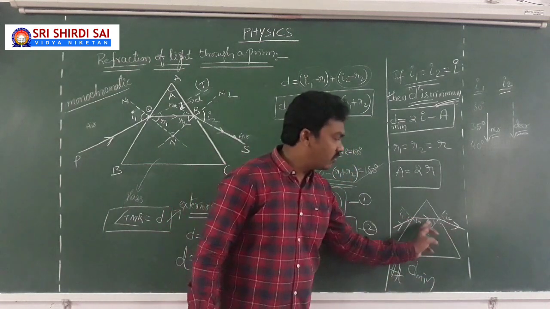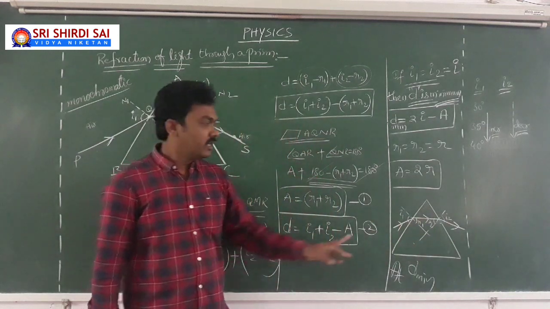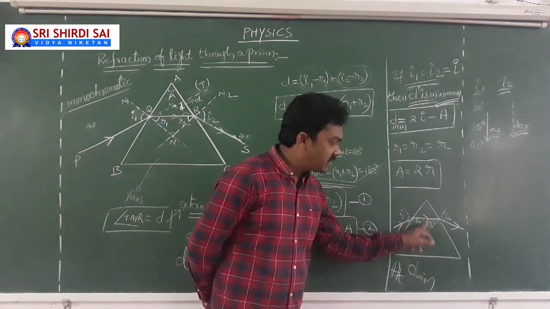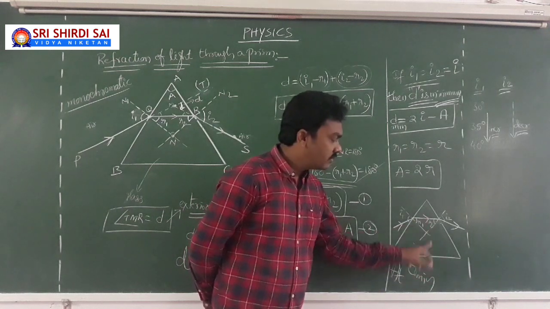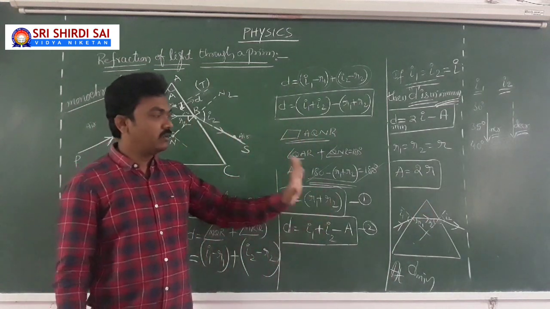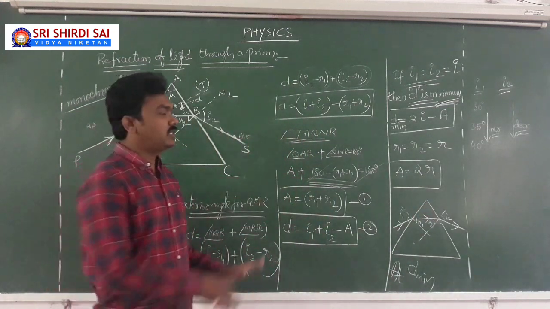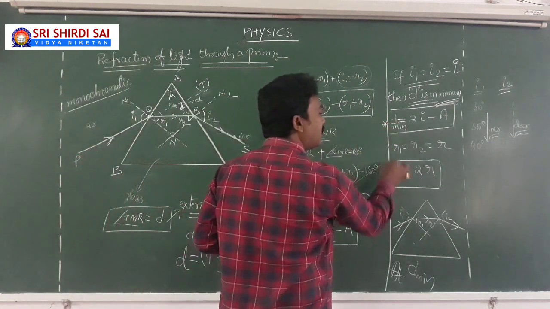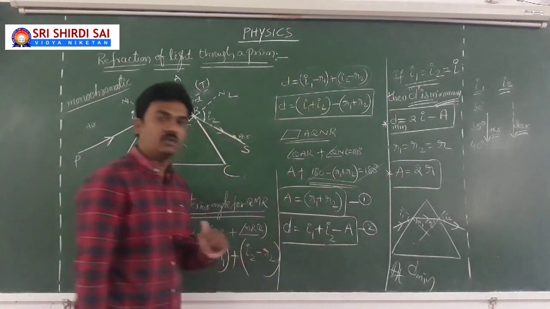I1 equal to I2, R1 equal to R2. So as per geometry, the refracting path of the light should be parallel to the base of the prism, because R1 equal to R2. That is what we need to understand. So this is how we derive equations for angle of minimum deviation and angle of the prism A is equal to 2R.